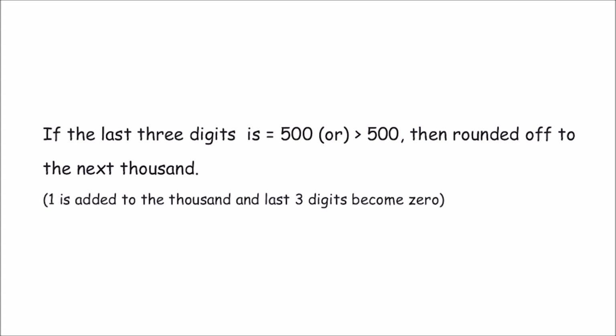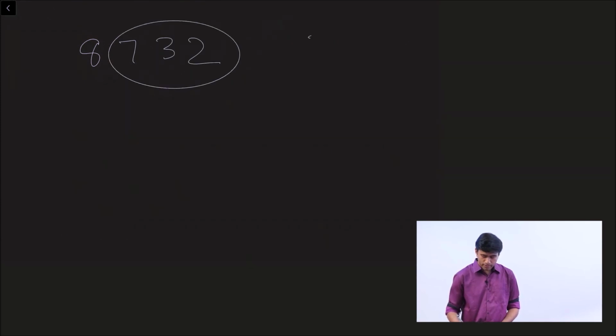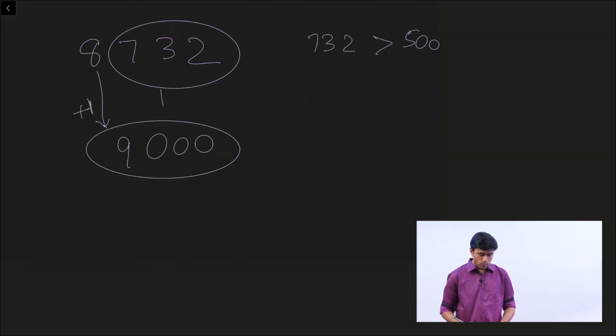What if the last three digits is greater than 500 or equal to 500? Then you add 1 to the thousands and leave the last three digits as 0. Example, 8732. The last three digits 732 is greater than 500. So make the last three digits 0 and add 1 to the thousands place. So 8732 is rounded off to 9,000.